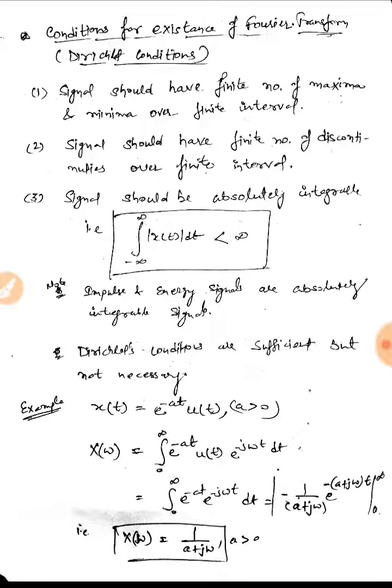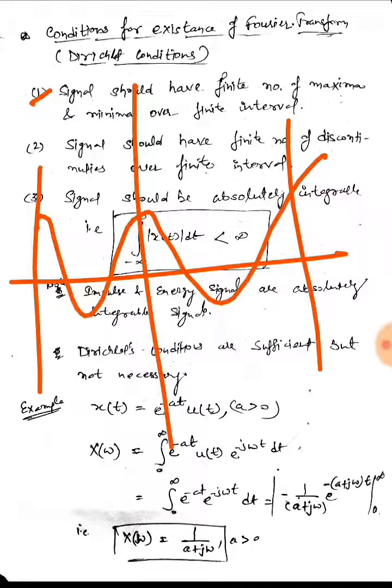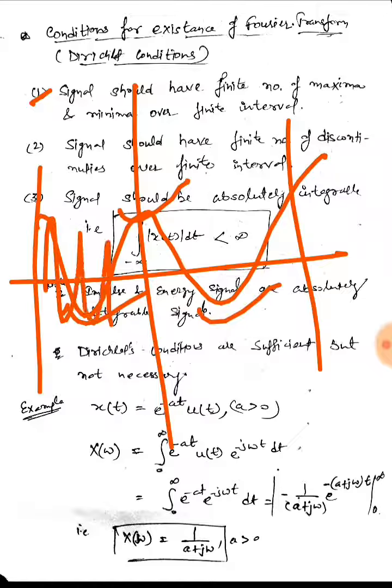Then there are some conditions for the existence of Fourier transform of a signal, which are also called Dirichlet's conditions. So the first condition is the signal should have a finite number of maxima and minima over a finite interval. That is, if we have a signal, then for a finite interval of time it must have a finite number of maxima and minima. It cannot have an infinite number of values.